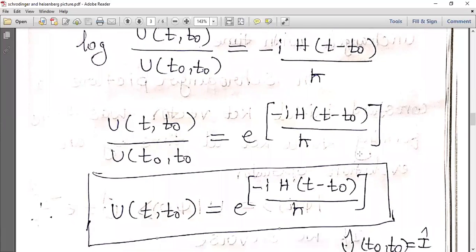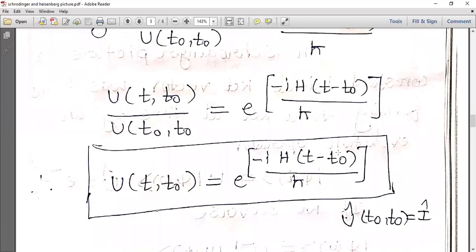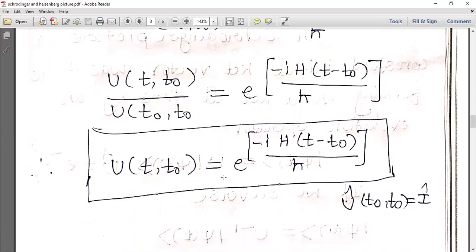Now, as we already know, U cap (t naught, t naught) is the identity operator. So U (t, t naught) equals the exponential of minus i by h cross H (t minus t naught). This is the Schrodinger picture.